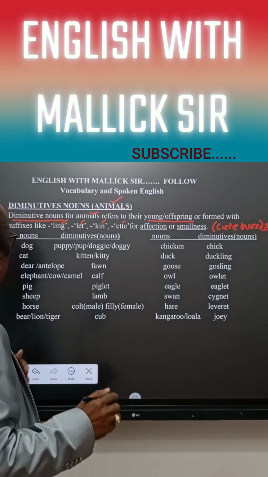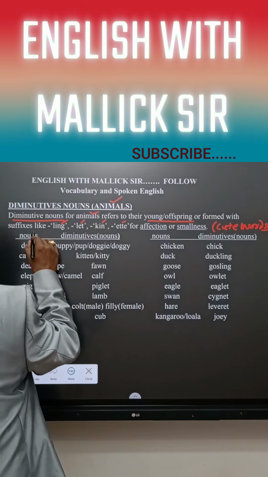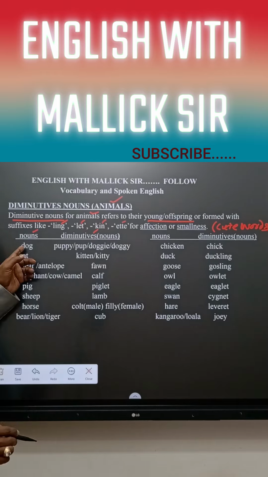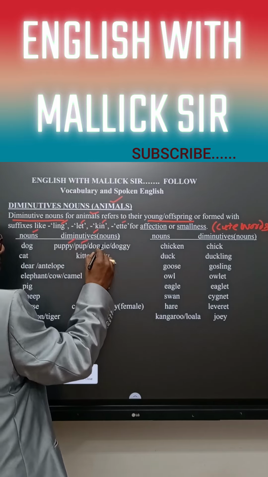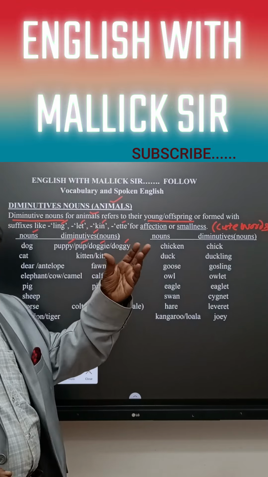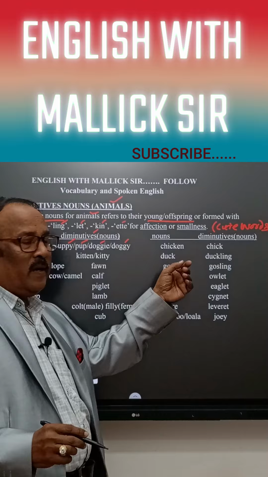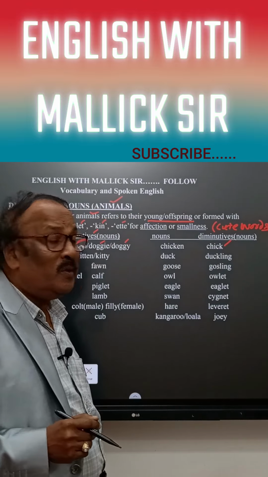Yes, let's see how. Here we find two columns, nouns and diminutive nouns. In the case of dog, we can use puppy, pup, doggy out of love or affection. Okay. Similarly, chicken. In order to express smallness of chicken, we use chick.